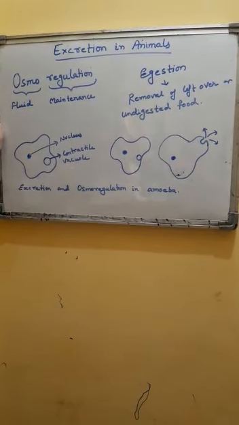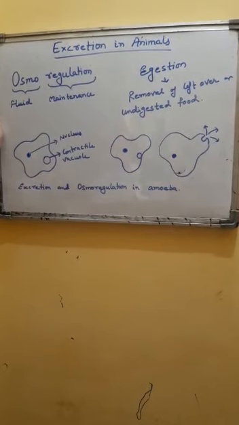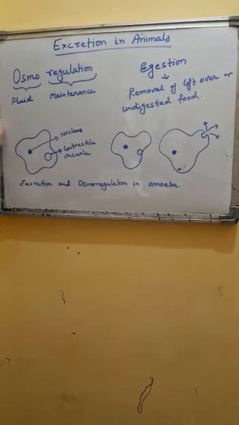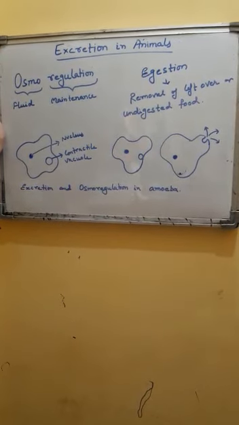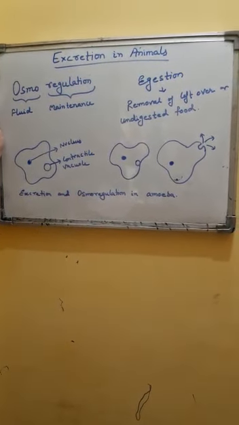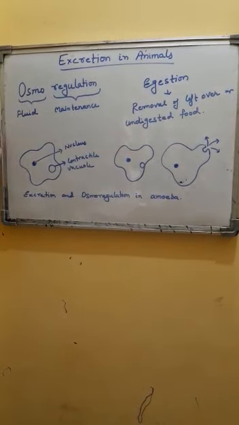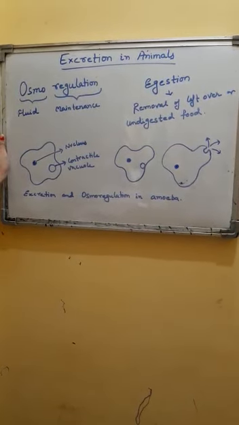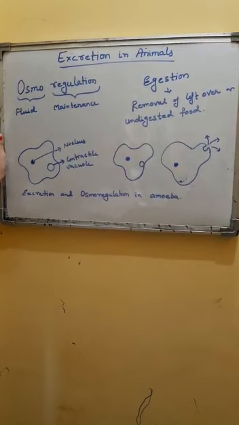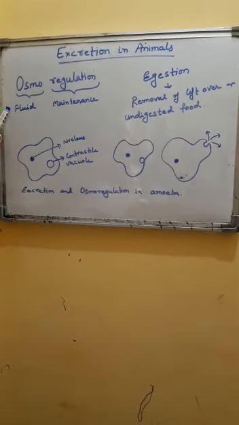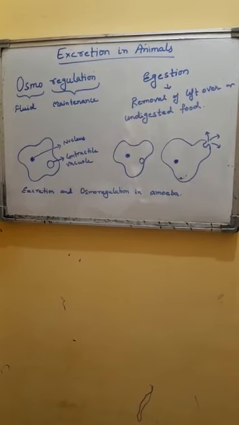If these salts or water are deficient in the body, they are released back, and if they are in excess in the body, they are eliminated. That's why it is called osmoregulation. Different organisms have different methods of excretion and osmoregulation that we will study in detail.